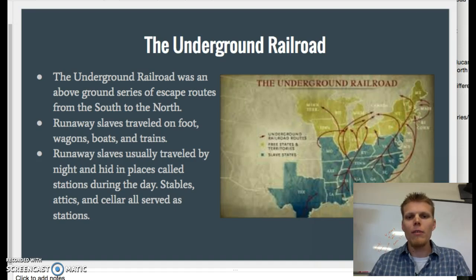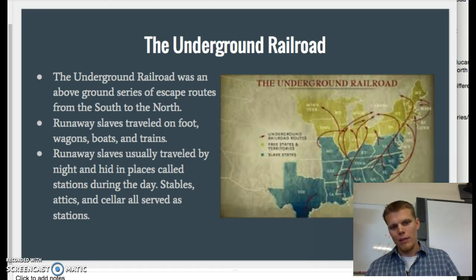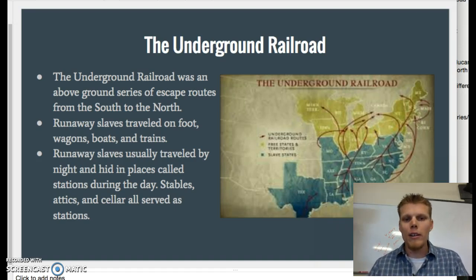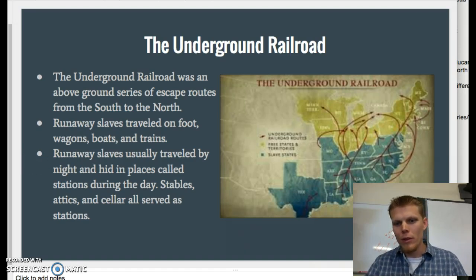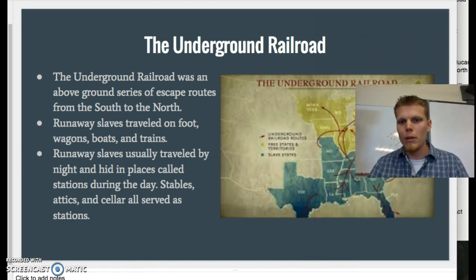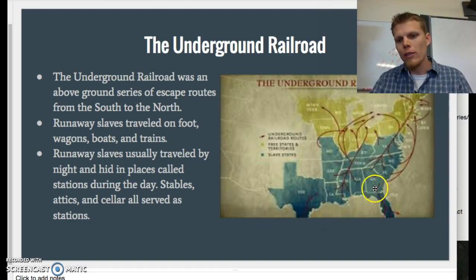Next up, we have the Underground Railroad. Okay, the Underground Railroad was a series of escape routes from the south to the north. Guys, you've got to remember that this is not railroad tracks in a tunnel that went underground. This is figurative. Okay, it was above ground, and it's just a series of different escape routes from the south to the north. As you can see from the graphic, if I move my picture out of the way, you can see southern states that had slaves and slavery. These are the routes that they took to get to the north.